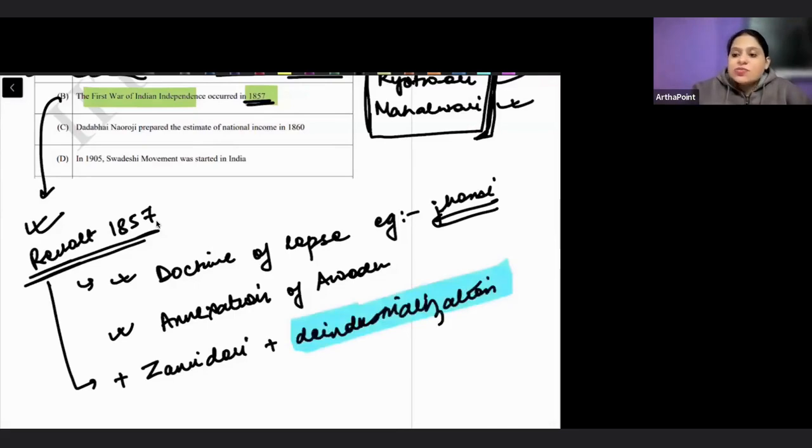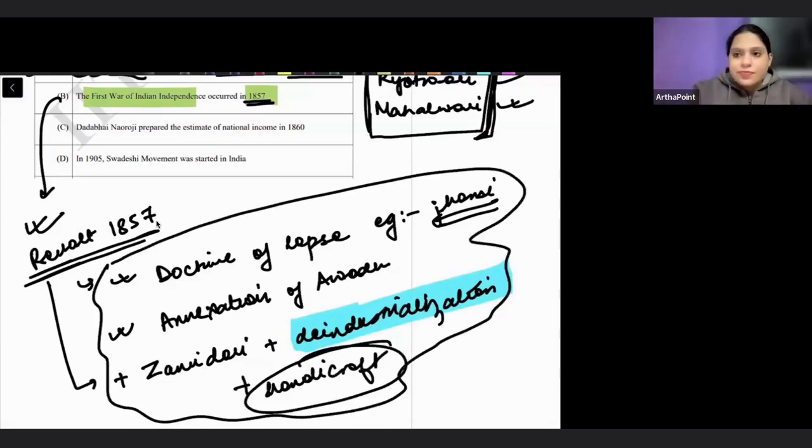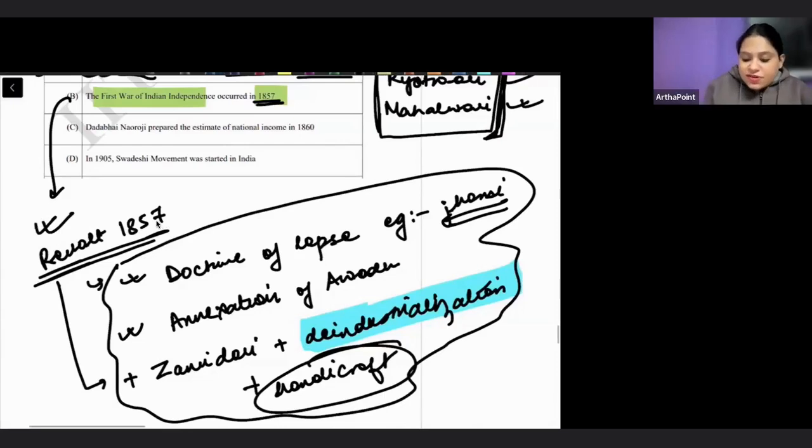So deindustrialization means what? Whereas in other places there was industrialization, we were focusing on machines. In India, the focus was only on making the intermediate goods, not the final goods, not the capital goods. And at the same time, the handicraft society of India was also suffering. So because of all these reasons, people started revolting. Right? And that is where the first war of independence started in 1857. So this is a correct statement.